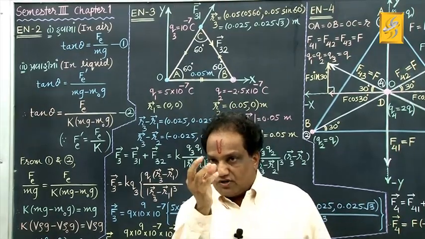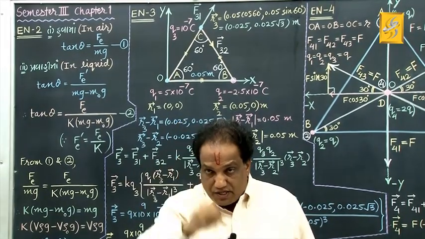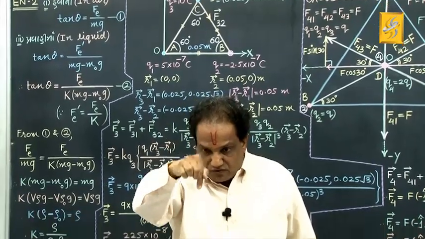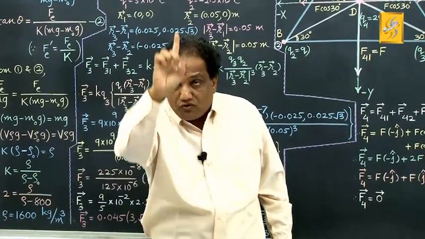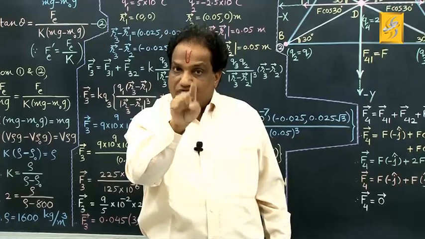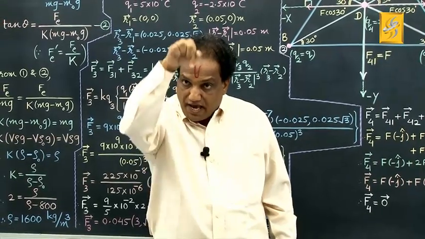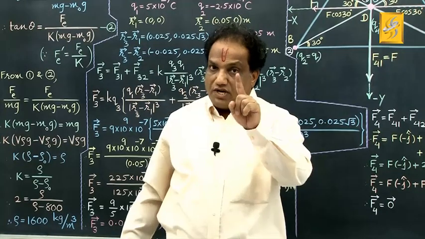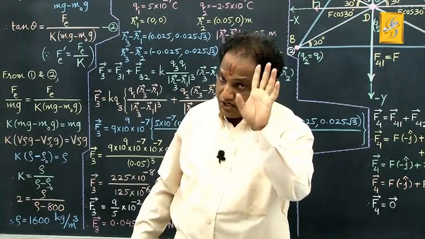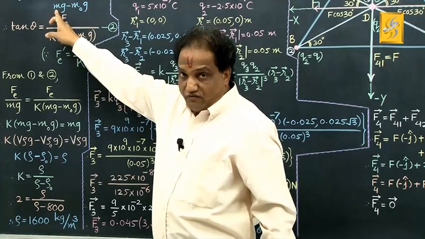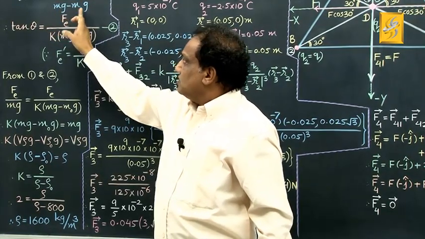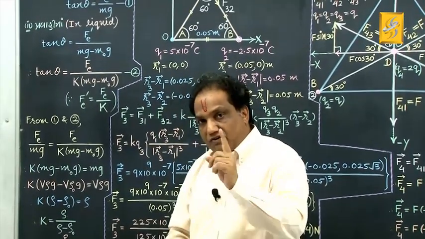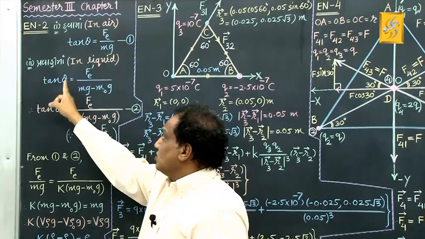Now for that sphere immersed inside the kerosene, the downward gravitational force is mg and the upward buoyant force is m0g. So the effective weight in the downward direction is mg minus m0g. Why are you taking minus? Because of the opposite direction. That's why the effective weight is mg minus m0g. Correct? And why theta here and also theta here?